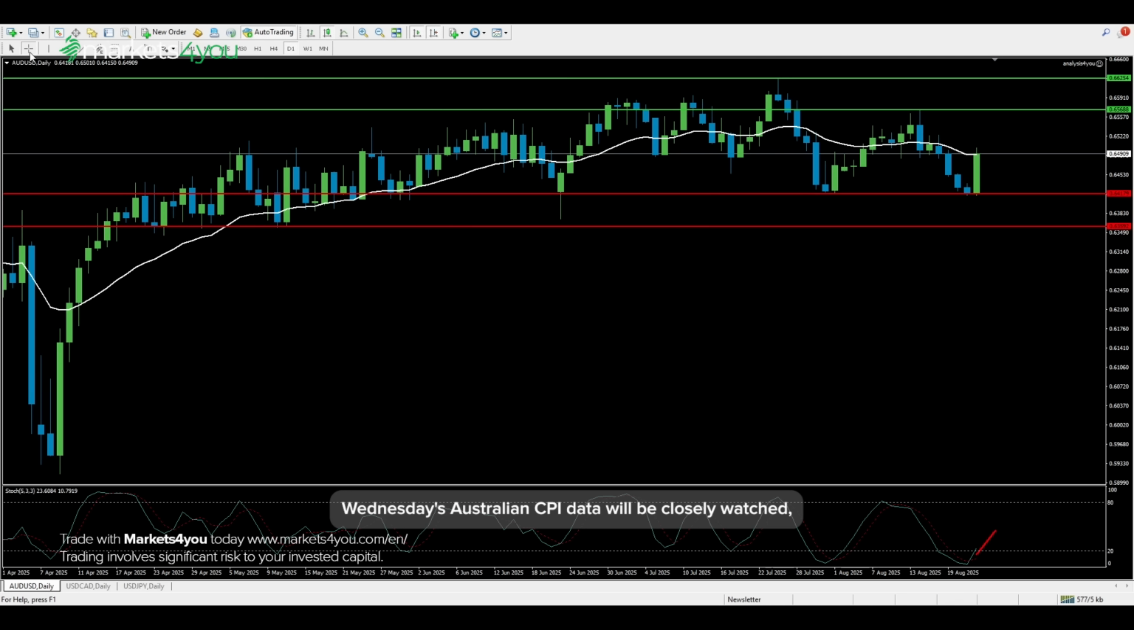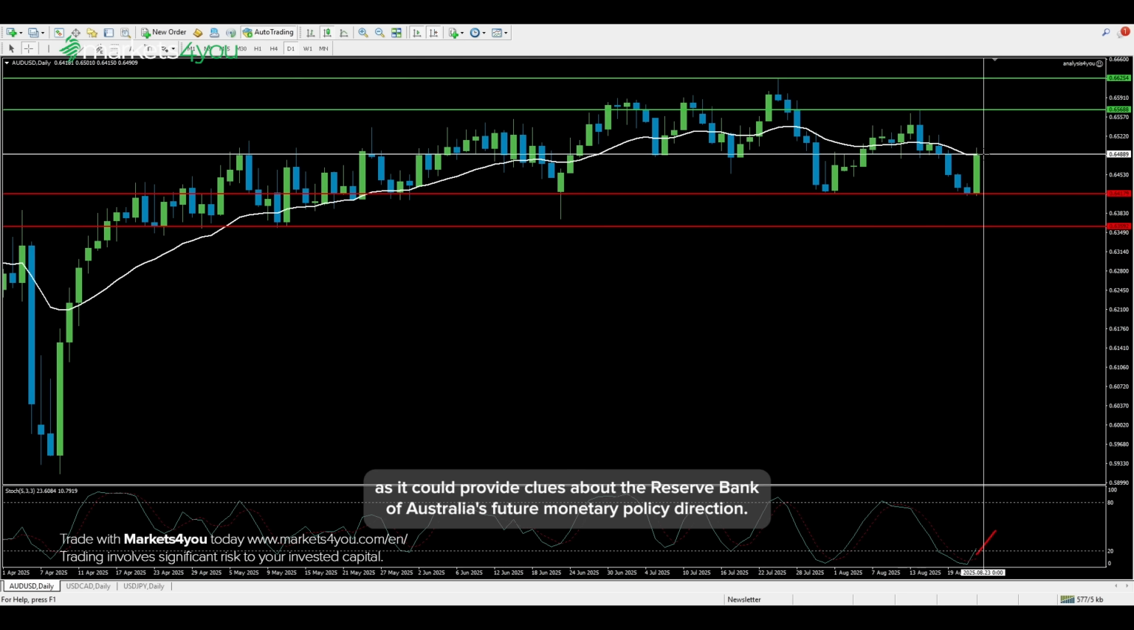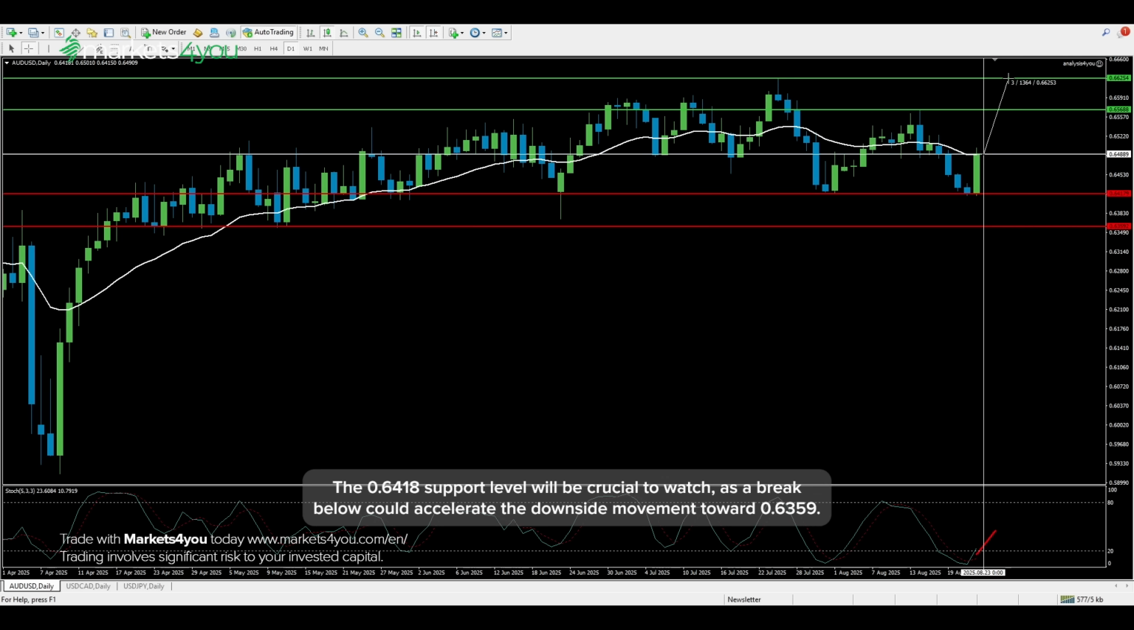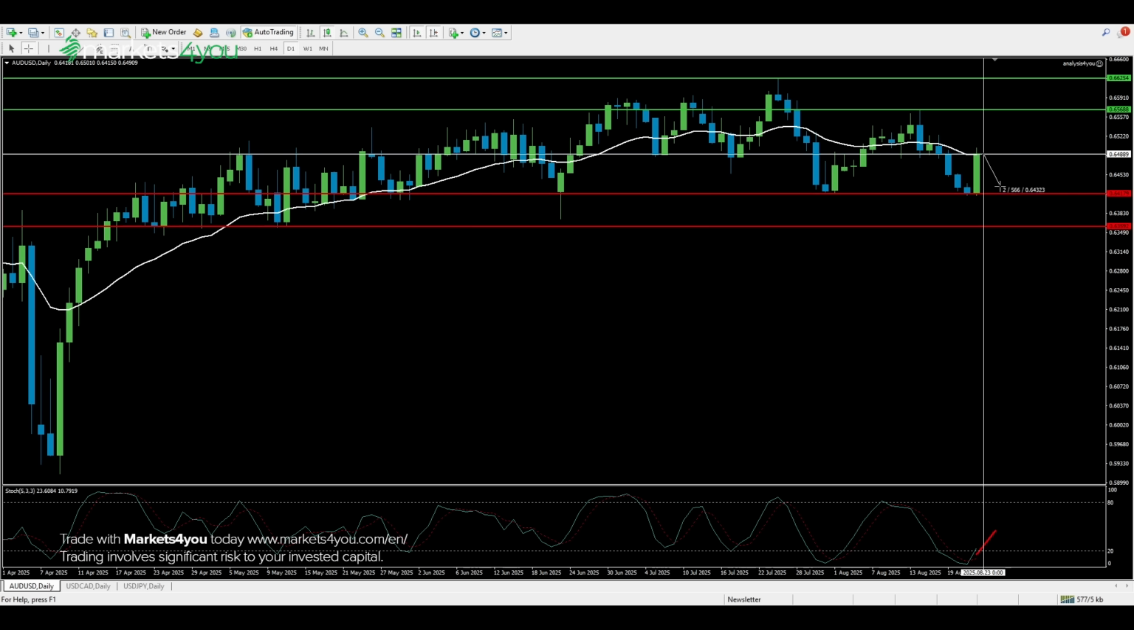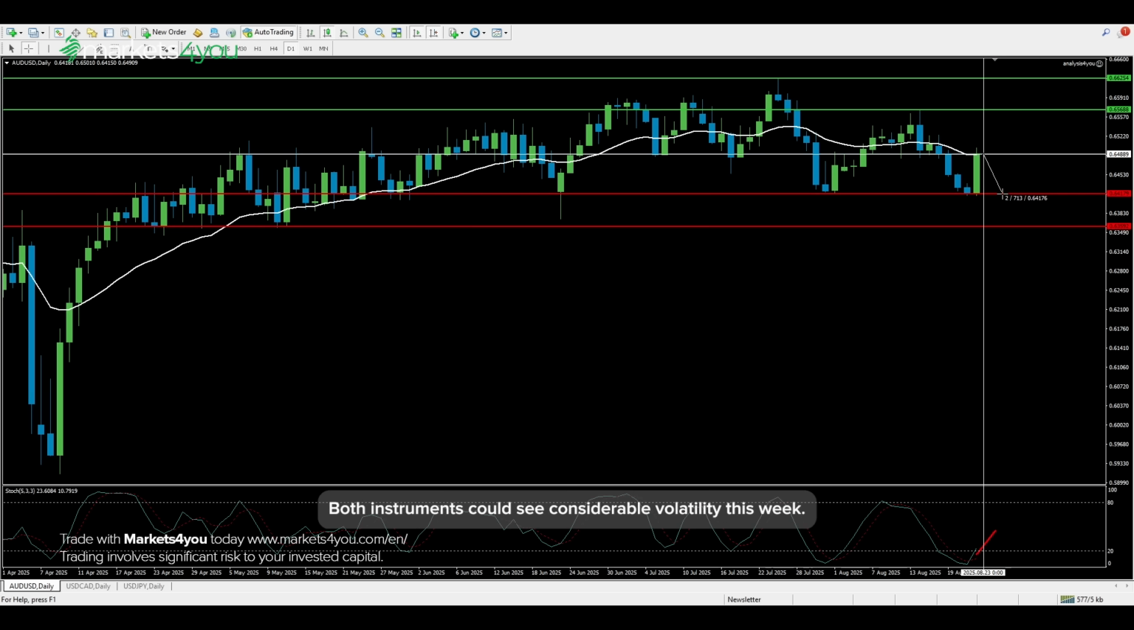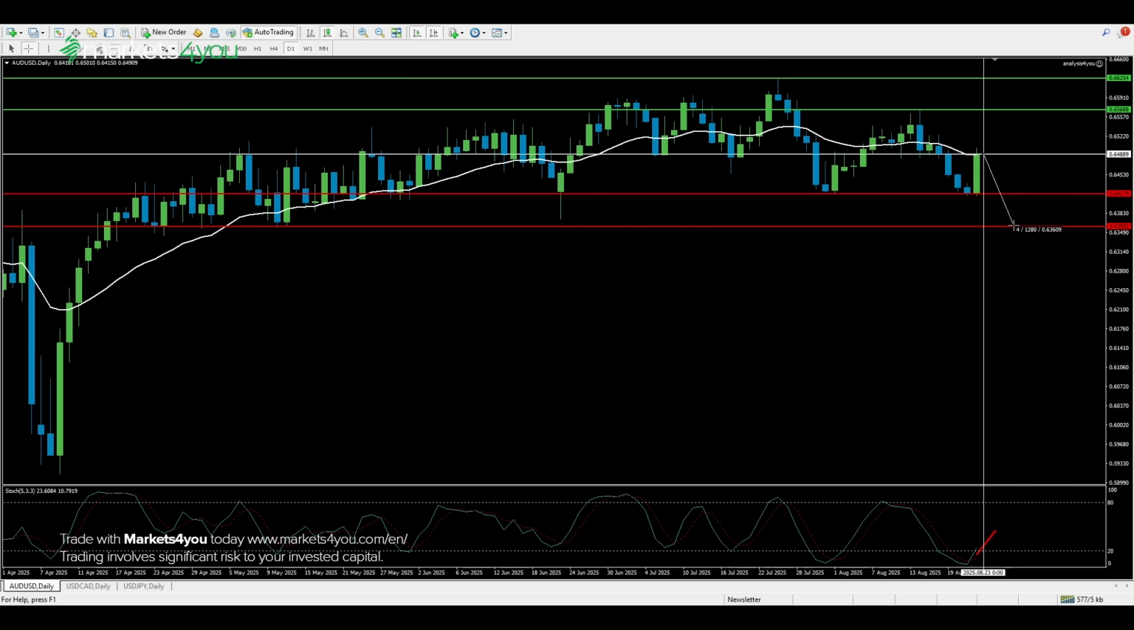Wednesday's Australian CPI data will be closely watched, as it could provide clues about the Reserve Bank of Australia's future monetary policy direction. The 0.6418 support level will be crucial to watch, as a break below could accelerate the downside movement towards 0.6359. Both instruments could see considerable volatility this week.